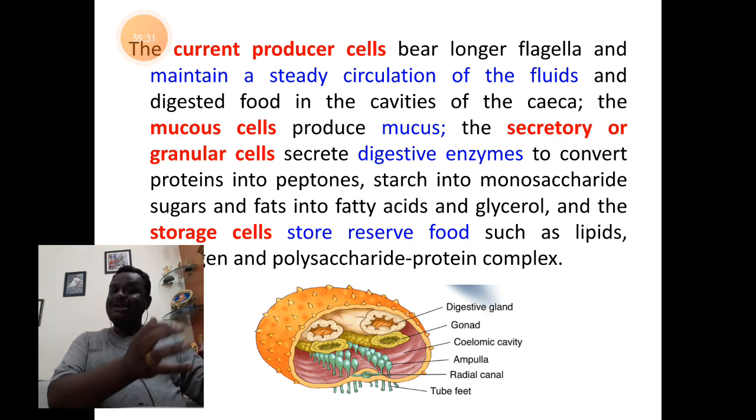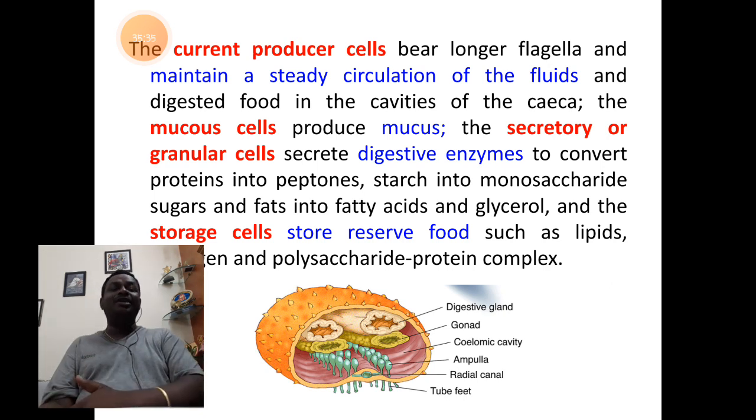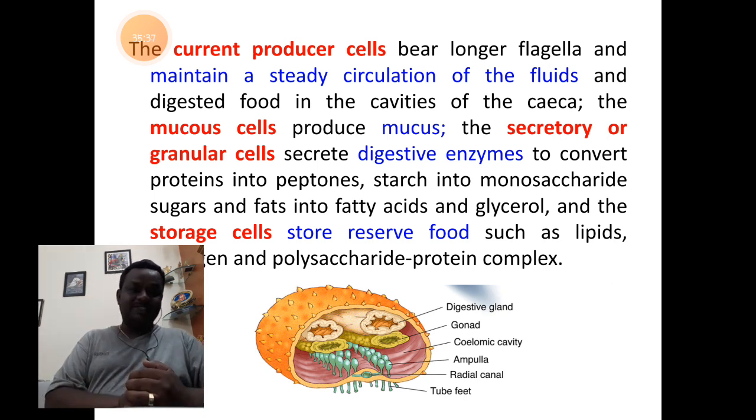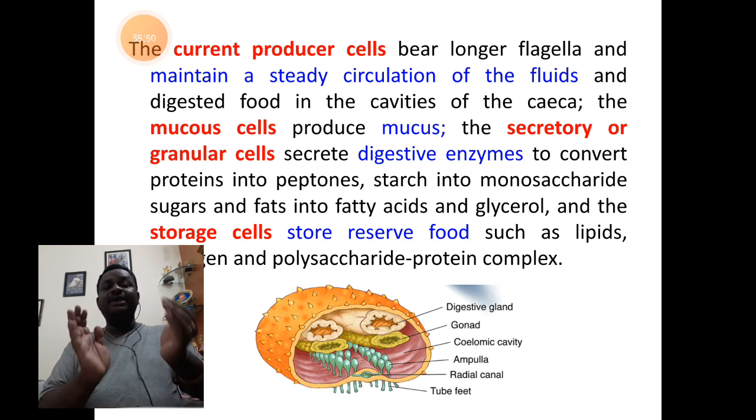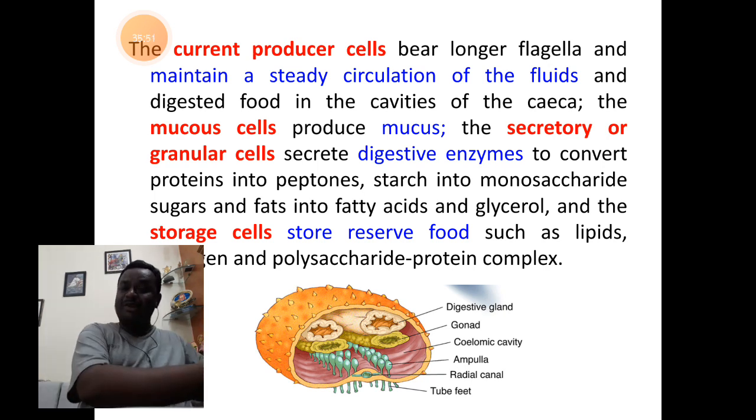Now, the extra food that is left out after digestion will be brought back into the same lobules. The reason is for the process of storage. So, two major functions of the current producer cells are to make the digestive enzymes move from the location of lobules into the pyloric stomach.